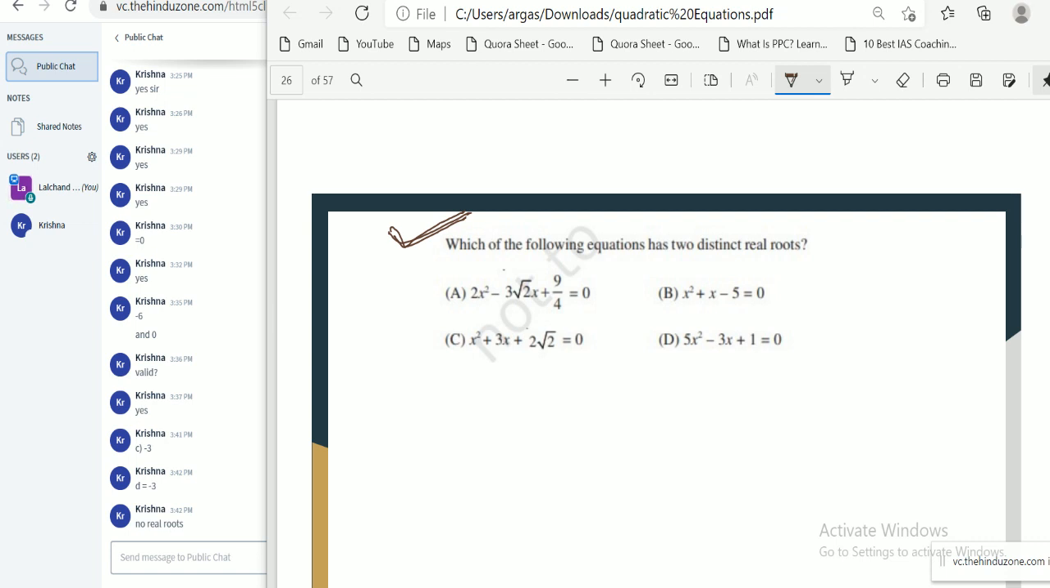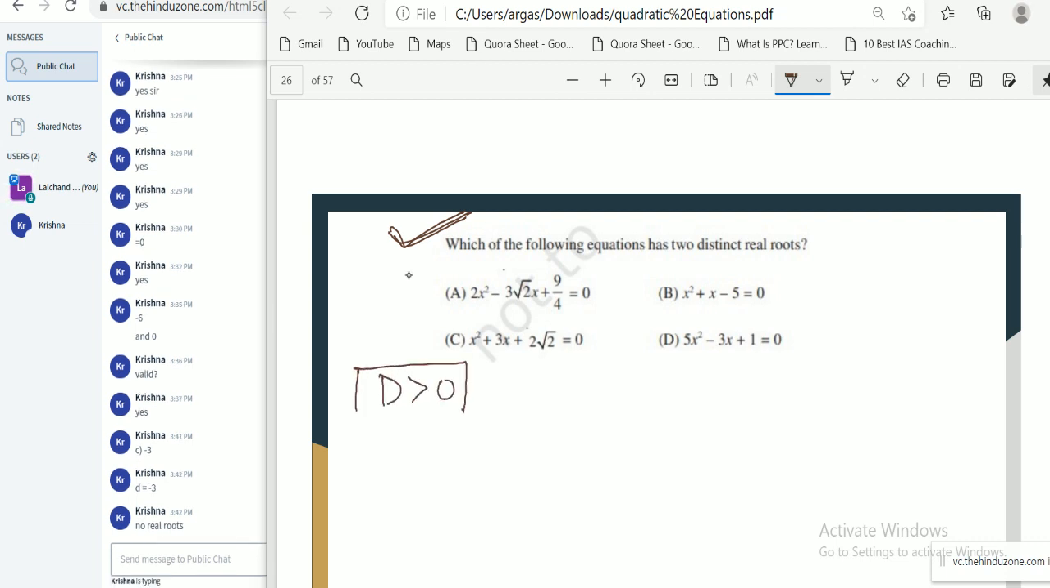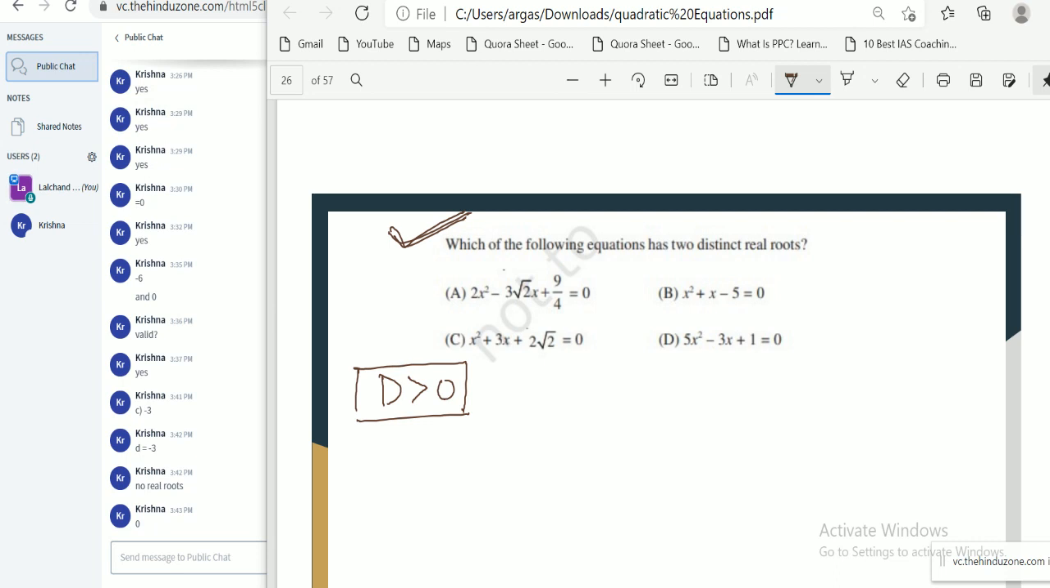What is the condition for distinct root? D should be greater than 0. No. D equal to 0 is the condition for equal root. We need distinct root in this case. Distinct root means D should be greater than 0. D should be positive quantity.